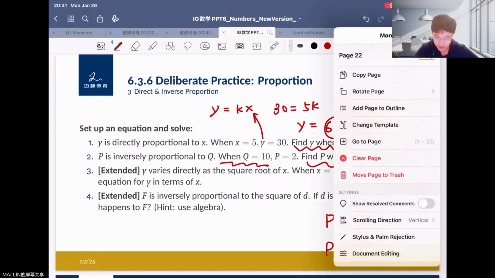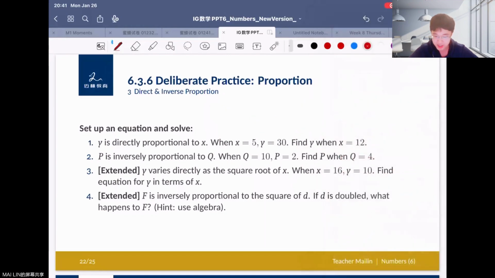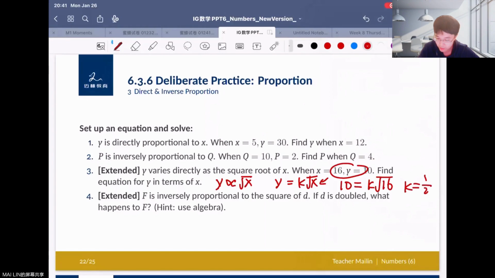And the third question is that y varies directly as the square root of x, right? So you can set y proportional to the square root of x, and write that as y equals k times square root x. And when x equals 16, y equals 10, you can put the values into this, like 10 equals k times square root 16. And here, k's value equals 5 over 2, okay? So the equation is y equals 5 over 2 times square root x, okay?